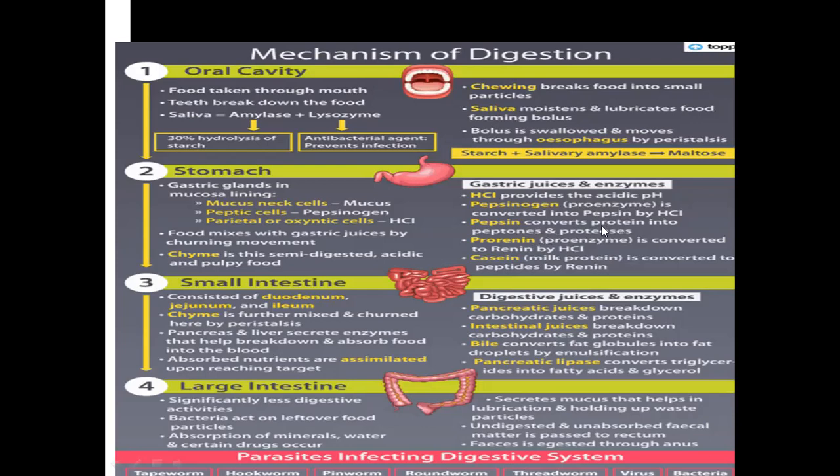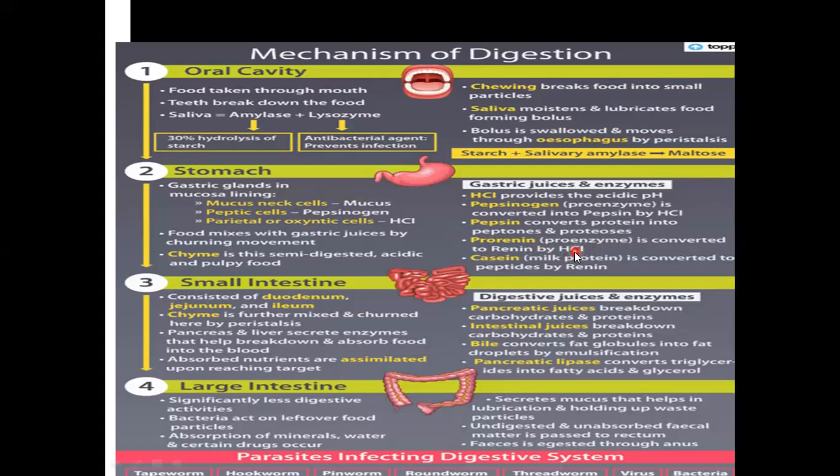This should be completely broken down to amino acids. So protein goes into peptones and proteoses. Then prorenin, I told you renin is another enzyme which is a proenzyme. A proenzyme means inactive. Whenever it is not required, whenever food is not there, they will not be active. If they are active, they will destroy the stomach wall. So pro means inactive. Okay. So the proenzyme is converted into renin.